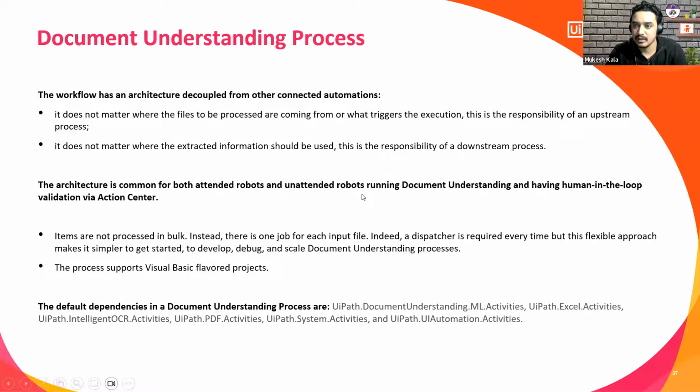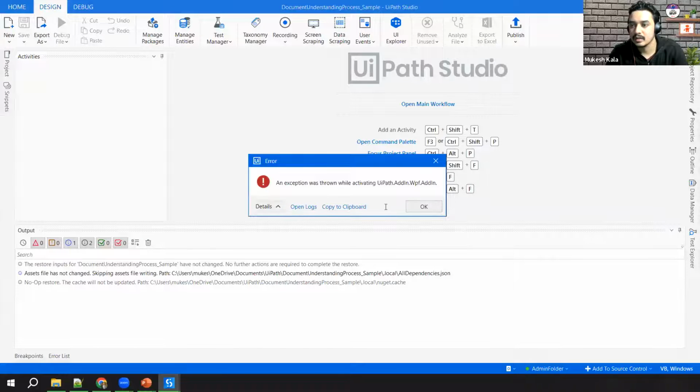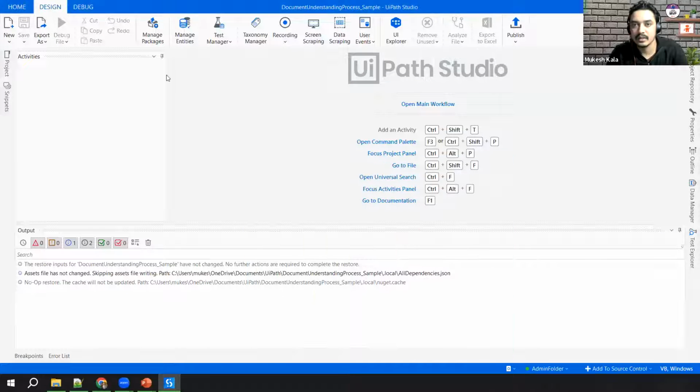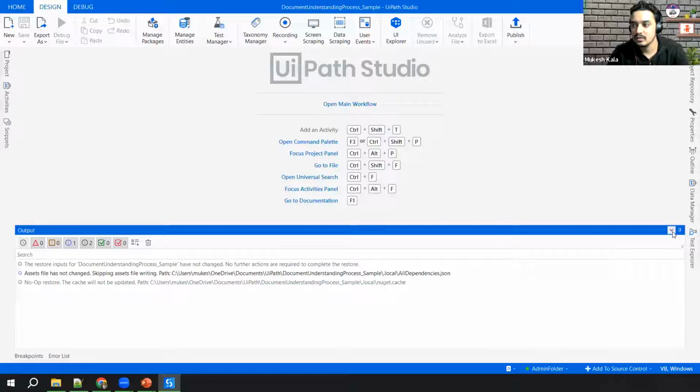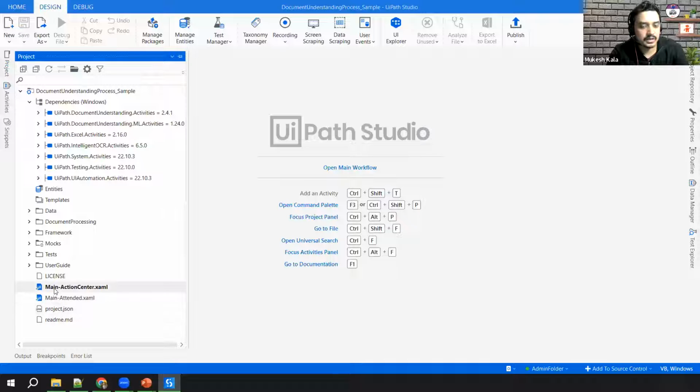I think it would have been loaded. Let me go back. Okay, so I think there's some exception. I'll hit OK. Yeah. So this is my DU process template. I'll go to the project and you would see that there are two main files here. One is the main attended and one is the main action center.